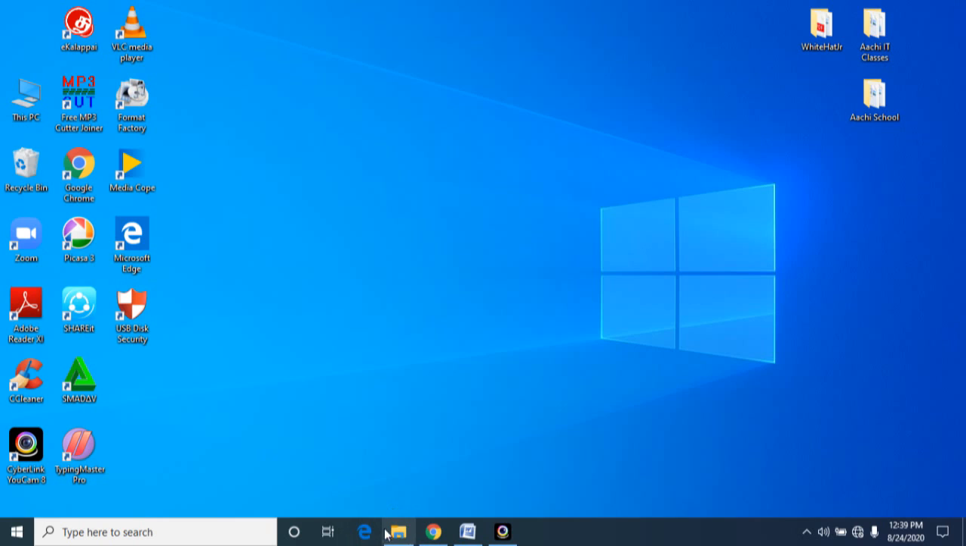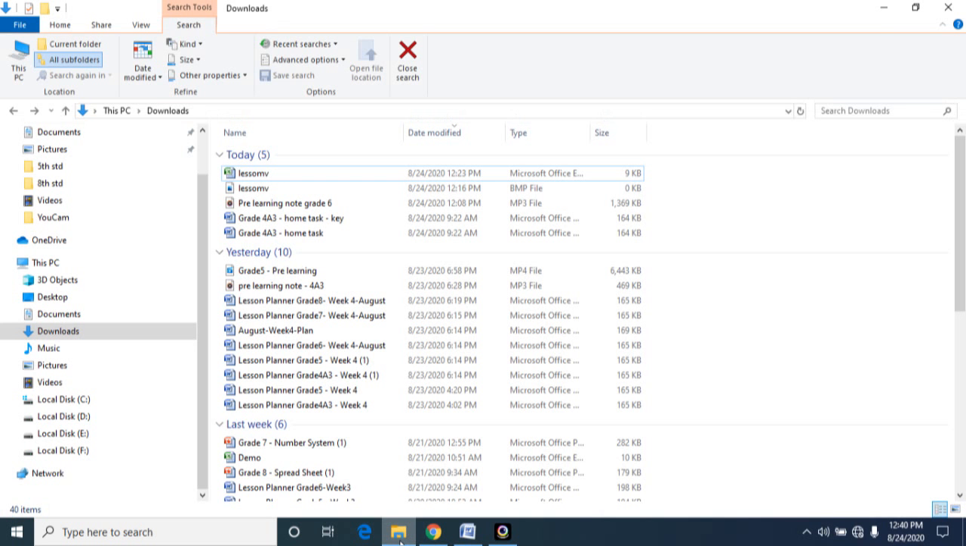Look at this taskbar, this icon. This is the File Explorer window. If you want to search for any files or folders, what you should do is go to File Explorer. Now I'm clicking the File Explorer window and look at this place. This is the search box. Currently I'm looking at the This PC downloads folder. My Explorer is opening the downloads folder for me.